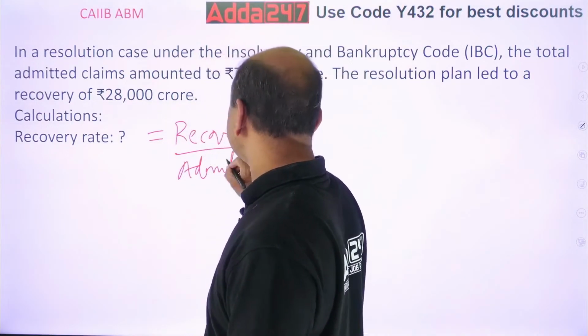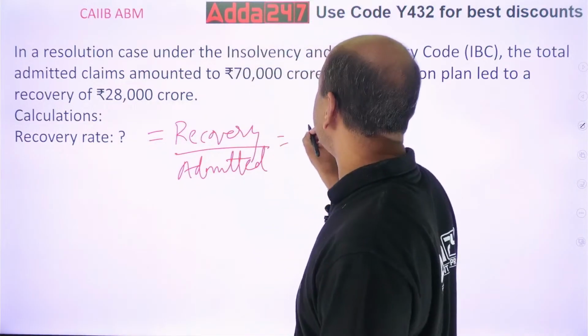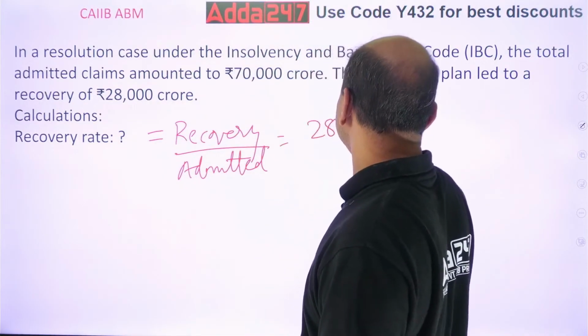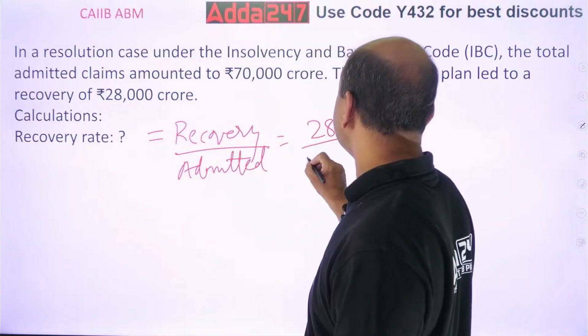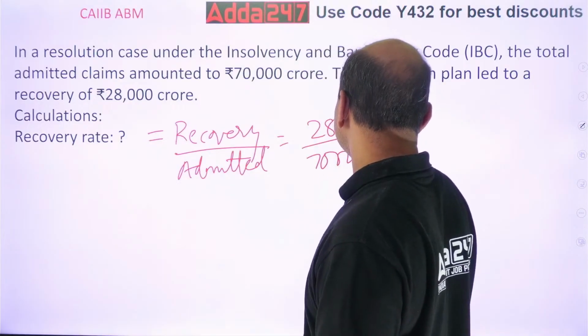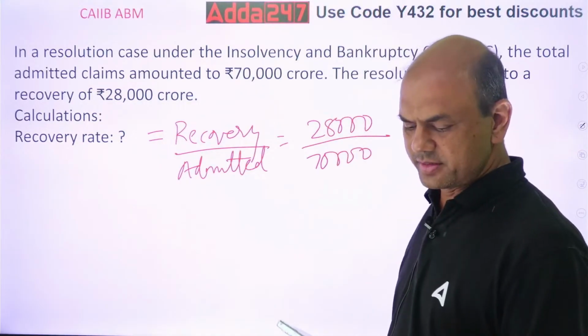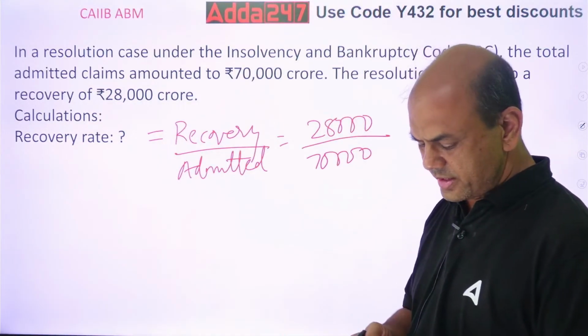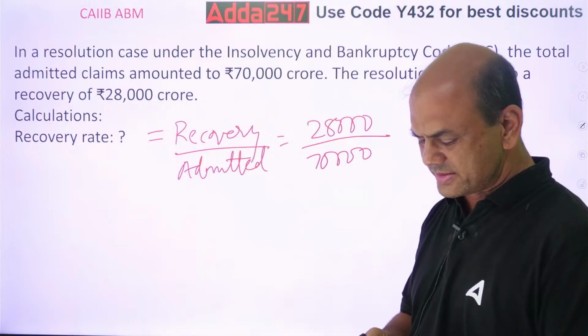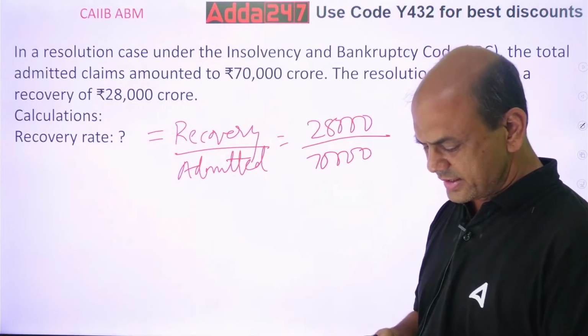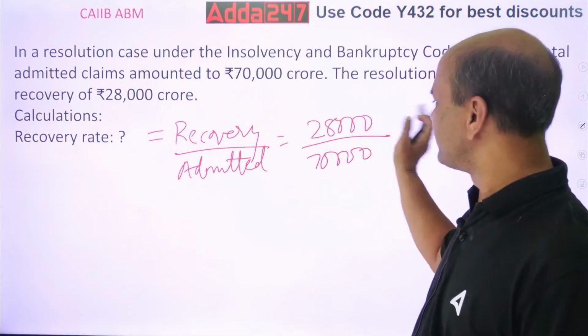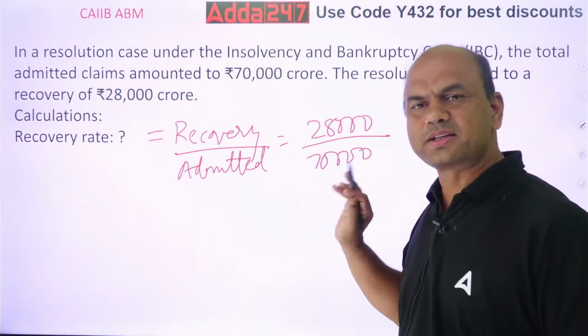So 28,000 divided by 70,000. Do it, everyone. Forget the 1,000; everything will get cancelled, crores also gets cancelled.